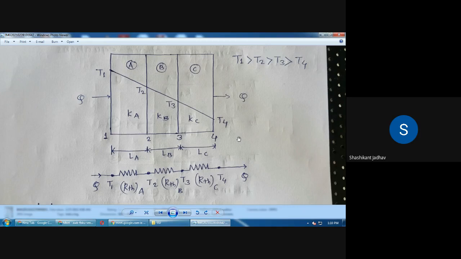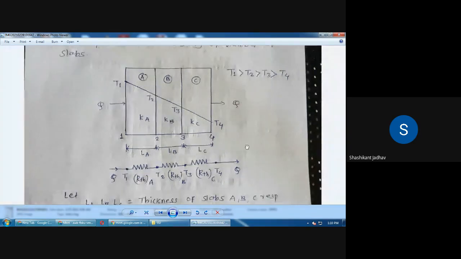And similarly, we have drawn the diagram in the form of an electrical system, that is in the form of thermal resistance. So for the plate A, what is the resistance? Thermal resistance A. For the plate B, thermal resistance B, and thermal resistance for plate C. Okay. So next line, write down the meaning of each term.